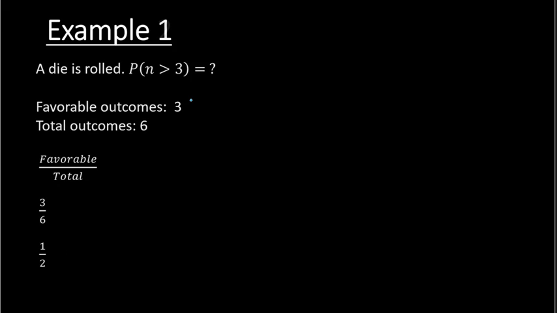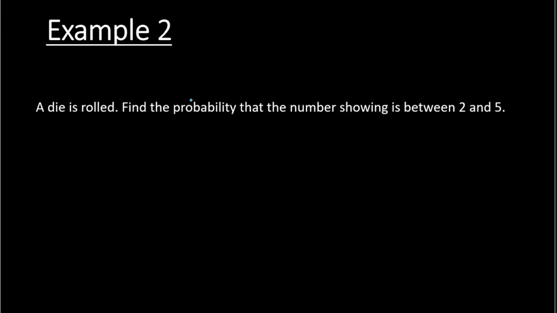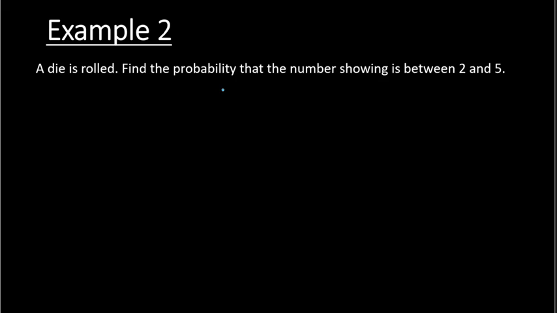Example 2. A die is rolled and we are to determine the probability that the number showing is between 2 and 5. This word between does not include the 2 and the 5. So the numbers between 2 and 5 would be a 3 and a 4. So the number of favorable outcomes would be 1, 2 things that we want to happen. So favorable outcomes are 2.